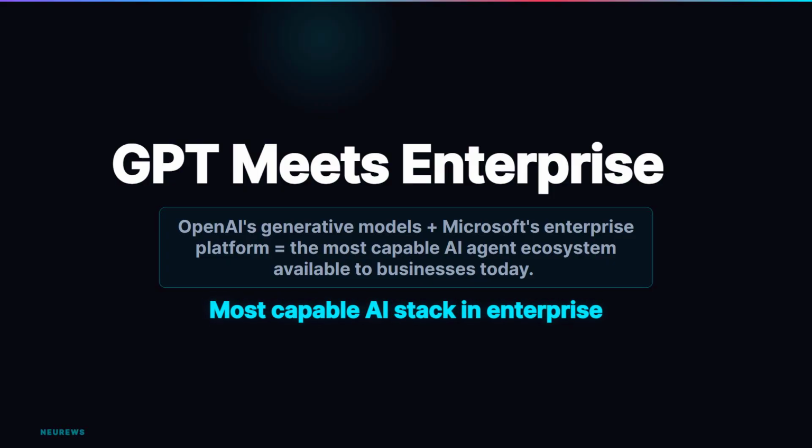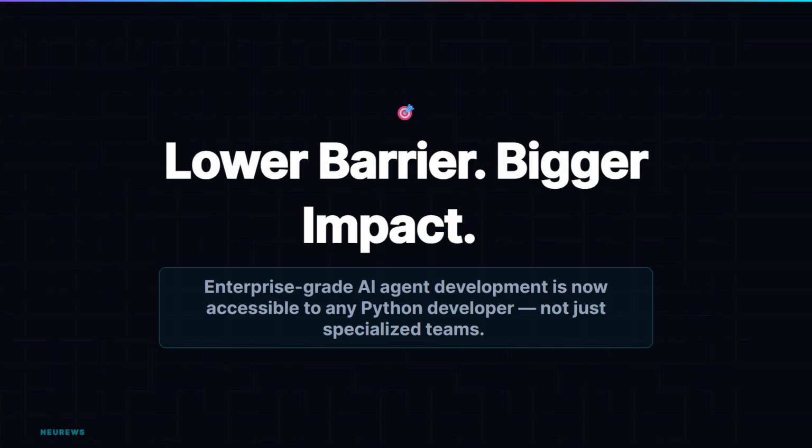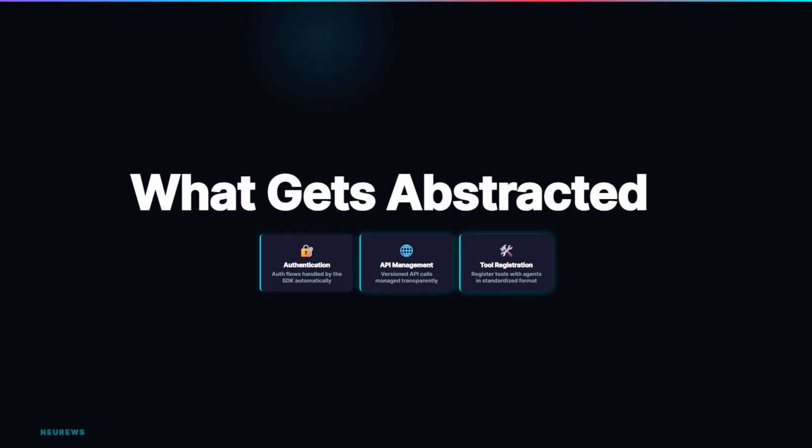For developers, this is significant because it lowers the barrier to entry dramatically. Building reliable enterprise-grade AI agents from scratch is complex and expensive. A well-designed SDK extension like this abstracts away the hardest parts: authentication, API management, tool registration, response handling, and lets developers focus on the actual logic of what they want their agent to do. The fact that this lives on PyPI means any Python developer in the world can start experimenting right now.